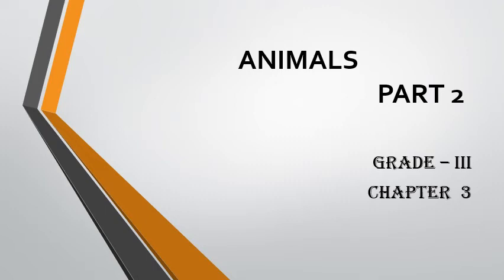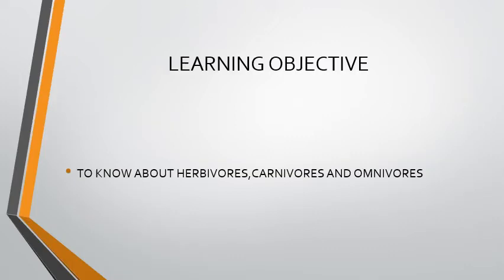Hello children, Uma here. Today we are going to see about Science Chapter 3 Animals Part 2. Learning objective: to know about herbivores, carnivores and omnivores.